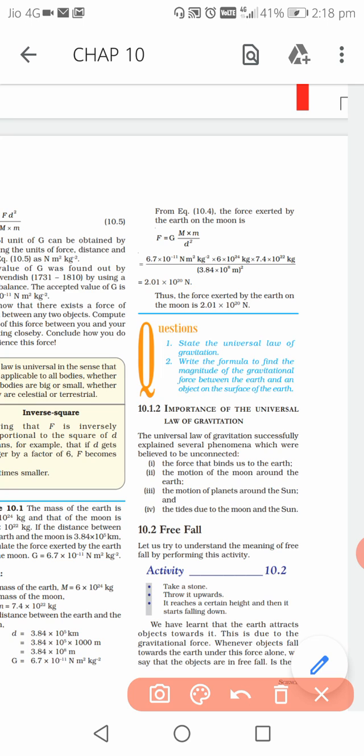Yes, motion of moon around earth is also due to gravitational force or the universal law of gravitation. So these are the importance. Then the motion of planets around the sun. Of course, sun is pulling with its gravitational force all the planets in the solar system. Then the tides due to moon and the sun, high tides, low tides, this also takes place due to gravitational force. Okay, so these 4 points you remember as the importance of universal law of gravitation.